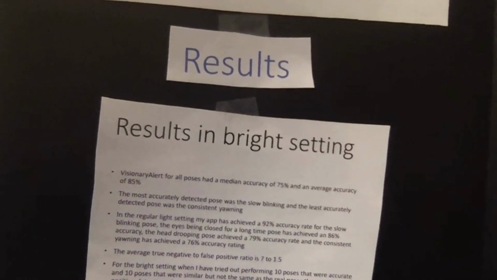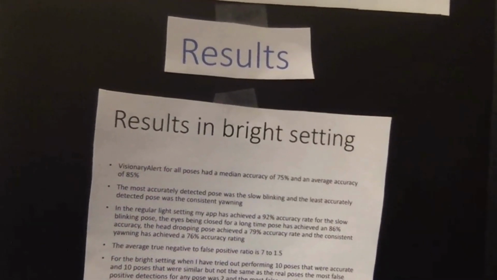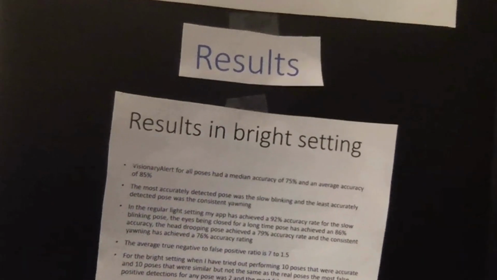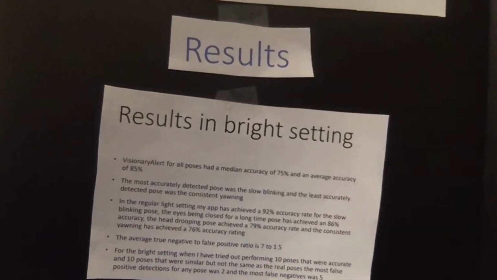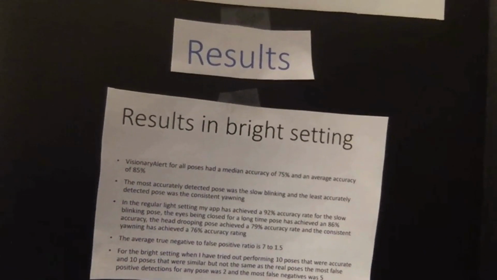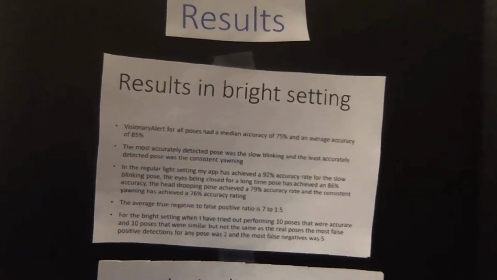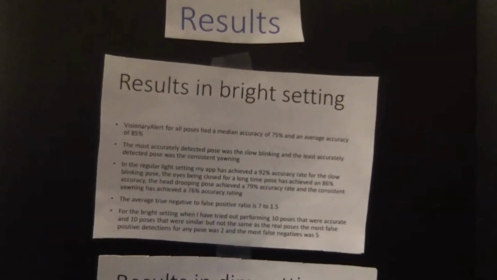In the light setting, VisionaryAlert for all poses had a median accuracy of 75% and an average accuracy of 85%. The most accurately detected pose was the slow blinking pose, and the least accurately detected pose was the consistent yawning pose. In the regular light setting, my app has achieved a 92% accuracy rate for the slow blinking pose.